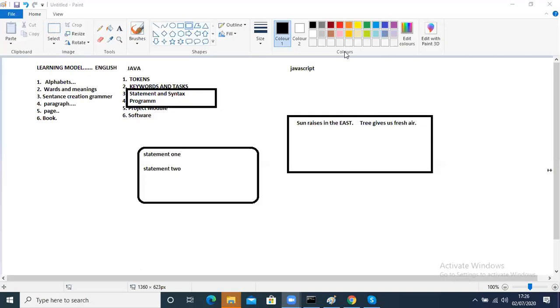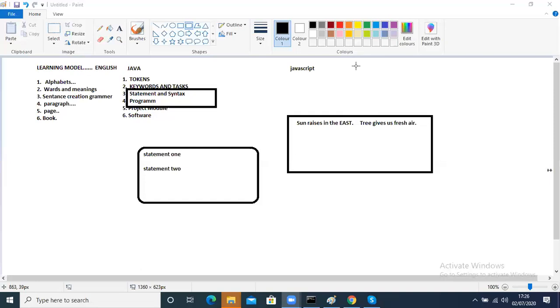So normally whenever you want to learn English, we need to start from the basics. So you start from the alphabets, and when you learn the alphabet, you go to the next level to learn words, and you learn the meaning. Then you make sentences, then you start writing paragraphs, and in terms of writing paragraphs, you write pages and pages, and together that becomes a book.